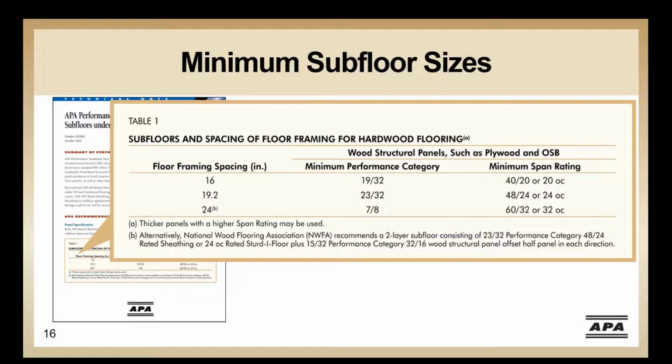I would also draw your attention to the footnote B alternate, where the National Wood Flooring Association allows a 2-layer subfloor to provide a stiffer base. It's not to say that you can't use a rated span for the subfloor, but considerations to using a thicker underlayment under the finished floor can also improve performance.